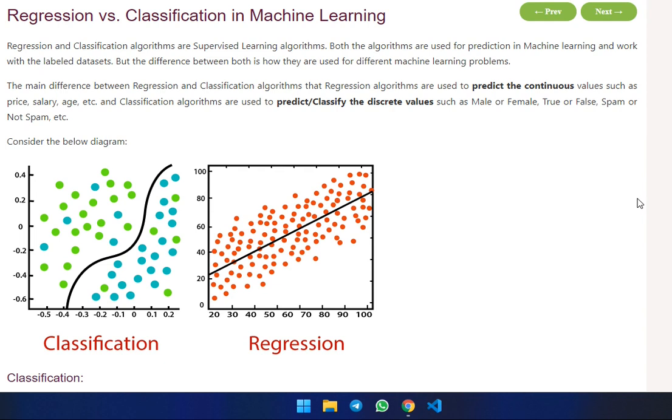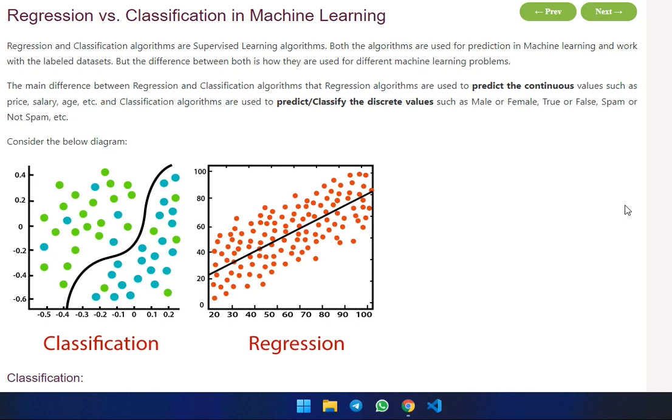Good evening friends, now we are discussing regression versus classification in machine learning. Regression and classification algorithms are supervised learning algorithms, and both are used for prediction in machine learning and work with labeled data sets, but they differ in how they are used in different machine learning problems.